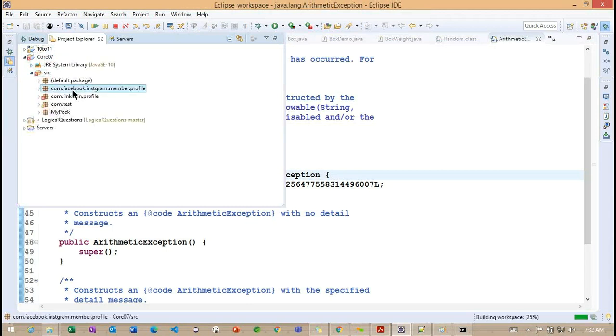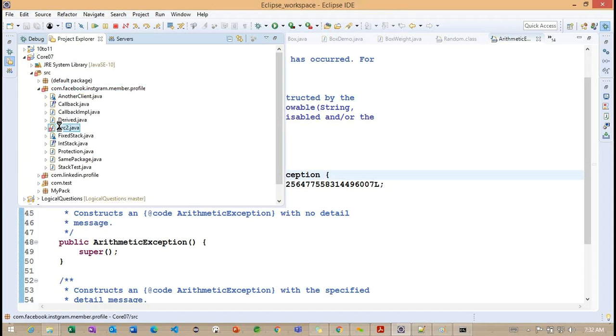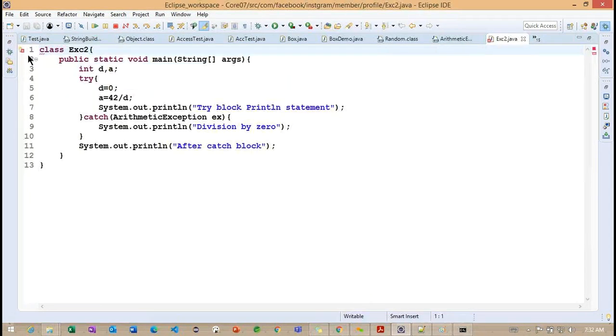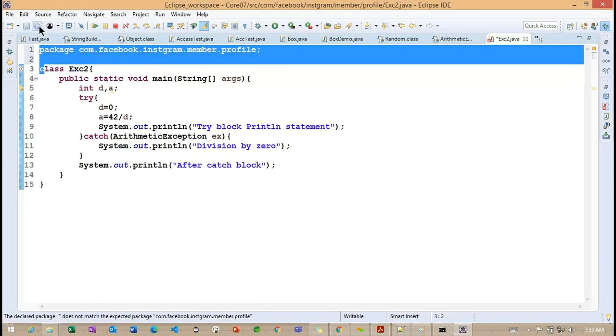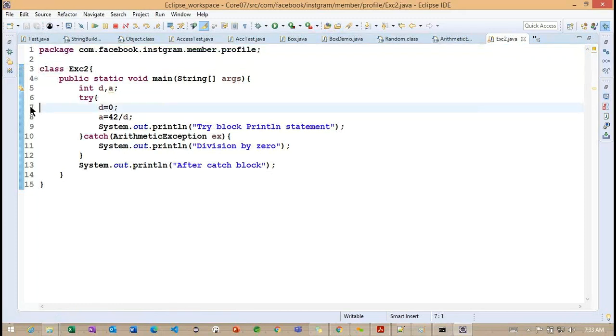And inside this same package only, I'm providing... Let me add the package into this class. Okay, now I'm saving here. Now what I will do, I'm putting a breakpoint here, at line number 7.